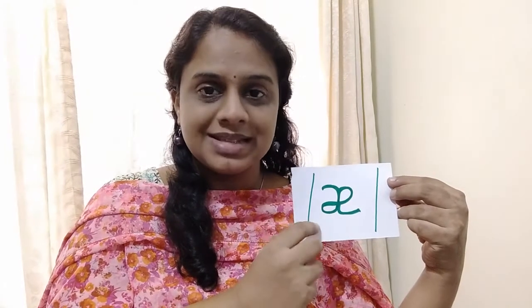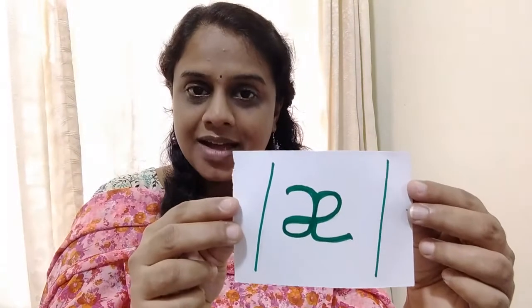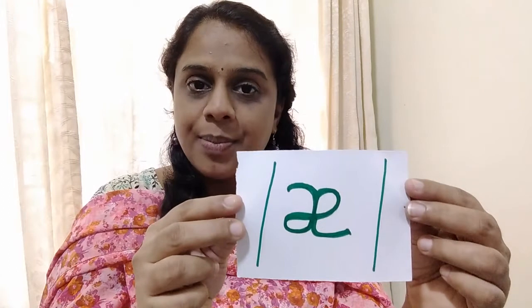Please keep in mind that you have to put two slashes before and after the phoneme. Slashes must be present. Only then can we call them phonemes. Otherwise, it is something else. So this is mandatory. Slashes are always mandatory in linguistic script. So this is /æ/, as in apple.